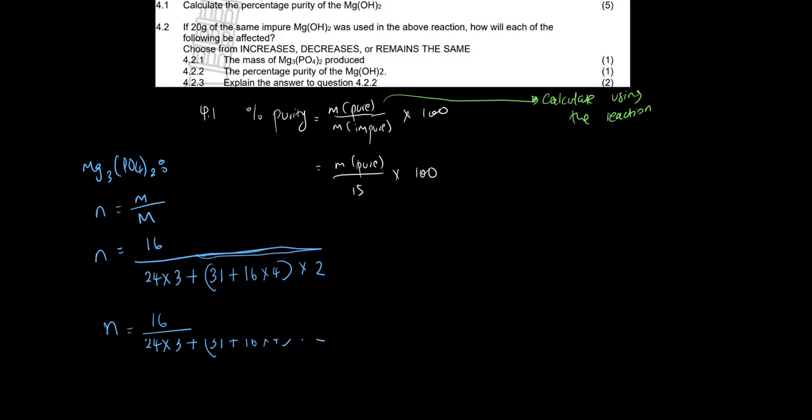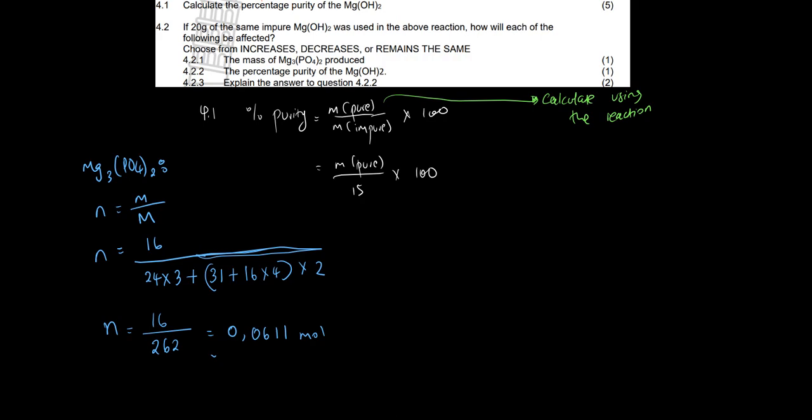I hope you're also getting 262. Is that what you get, sir? Okay, so you get the moles to be 0,0611 moles. We don't have to round off, remember, because it's not the final answer. So we have to write all those 4 digits.